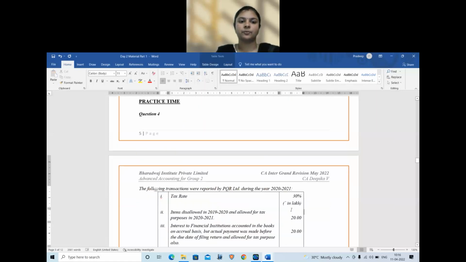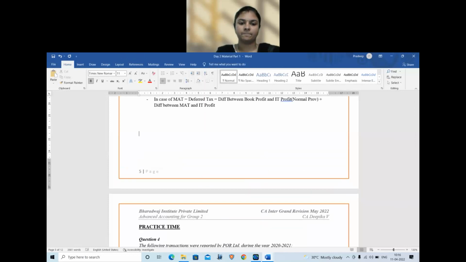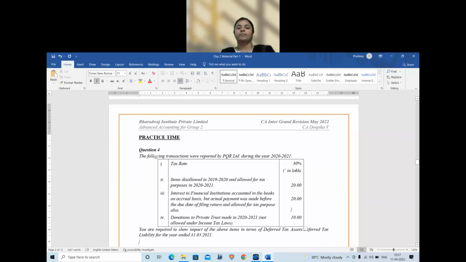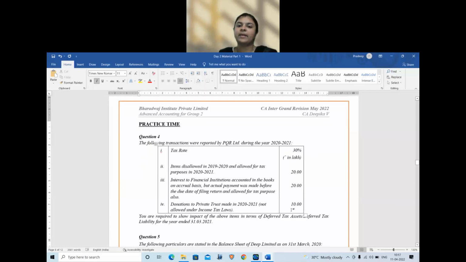Question number 4. The following transactions were reported by PQR Limited during the year 2020-21. The tax rate is given as 30%. Items disallowed in 1920 and allowed in 2021. So it was disallowed in the previous year, but in the current year it is allowed. Next, interest to financial institutions accounted in the books on accrual basis, but actual payment was made before the due date of filing and allowed for tax purposes.